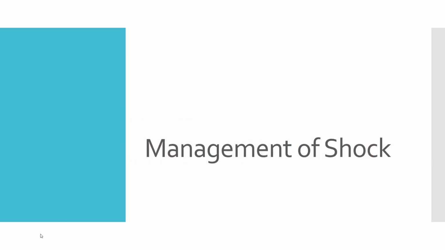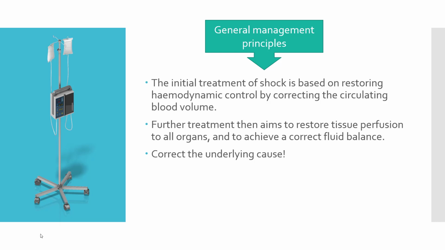Now, how do you manage different types of shock? There are some general principles which are applicable to all types of shock. So the initial treatment is based on restoring hemodynamic control by correcting the circulating blood volume. Further treatment then aims to restore tissue perfusion to all organs and to achieve a correct fluid balance. And of course, you will try to correct the underlying cause.